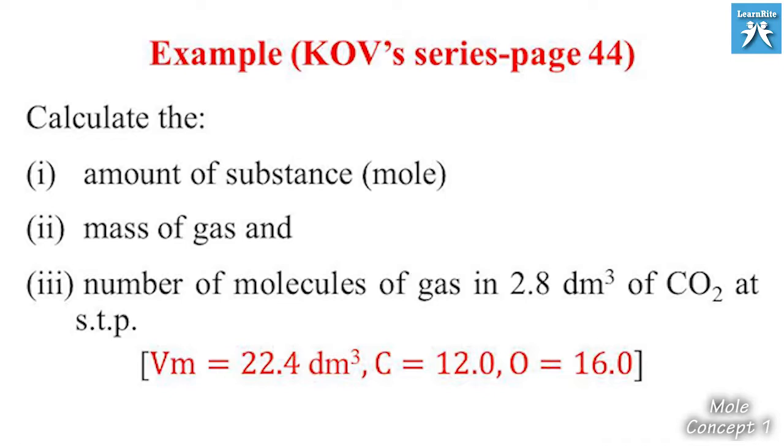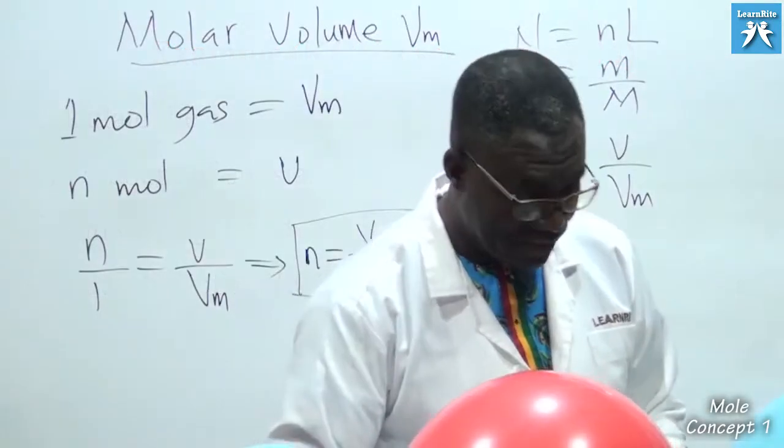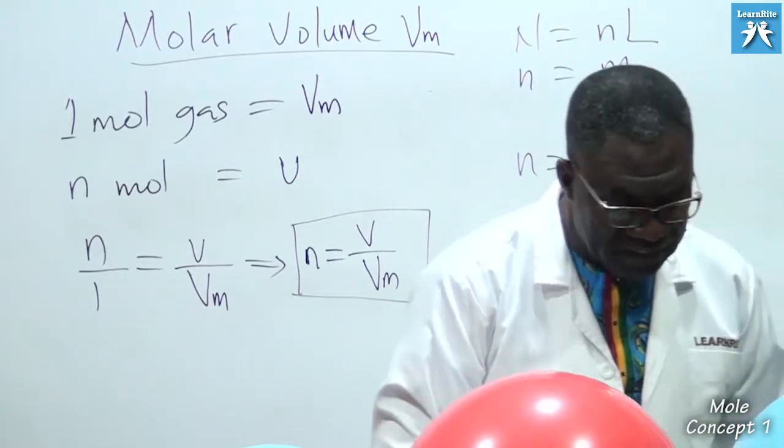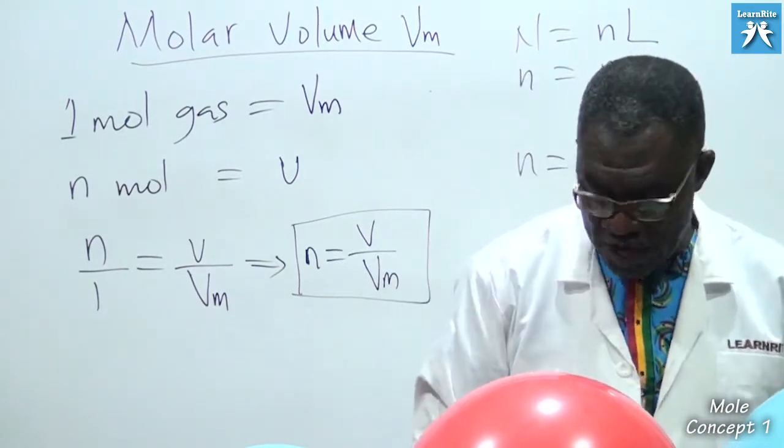They have given you Vm, the molar volume, to be 22.4 dm cube. Carbon is 12.0, oxygen is 16.0. So that is the question. The first one says calculate amount of substance, so we are going to look for n.